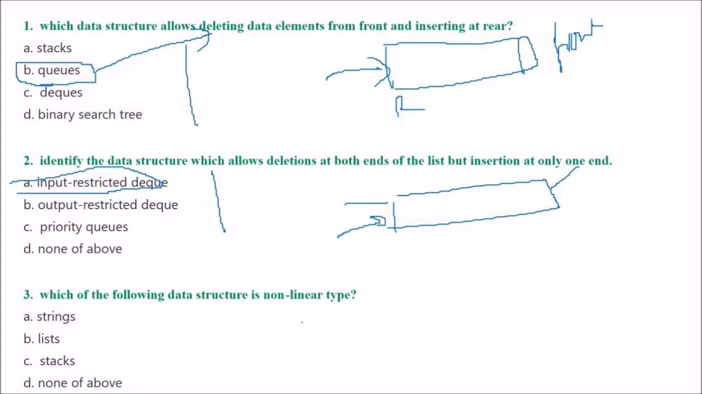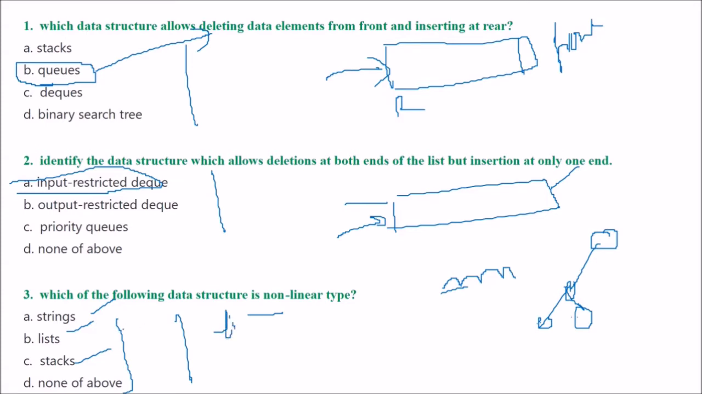Now, which of the following data structures is non-linear? Data structures are of two types: linear and non-linear. Linear means you can only traverse sequentially and they're connected sequentially, while in non-linear you can go from one node to another node, or to multiple nodes. So which of these is non-linear? Can you answer? The answer is none of the above. Strings, lists and stacks, they all are linear. If the option would have been graph or tree, then you could have taken one of these.